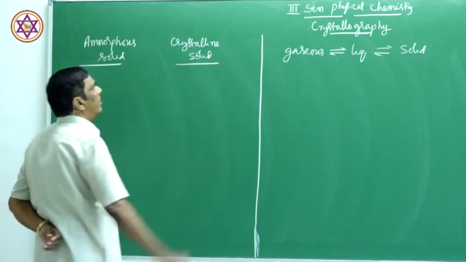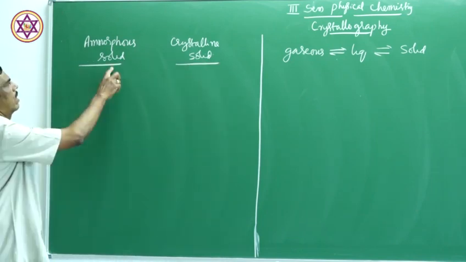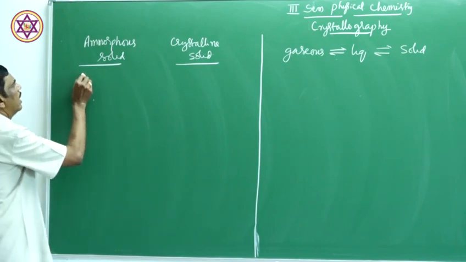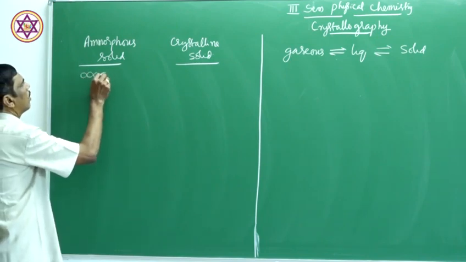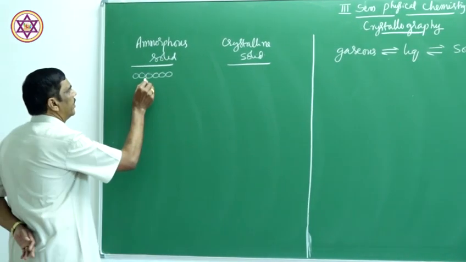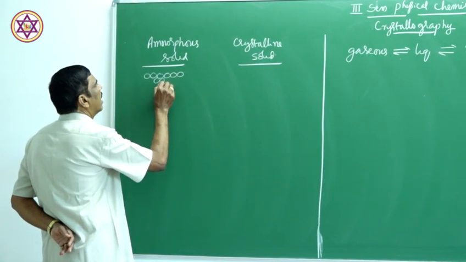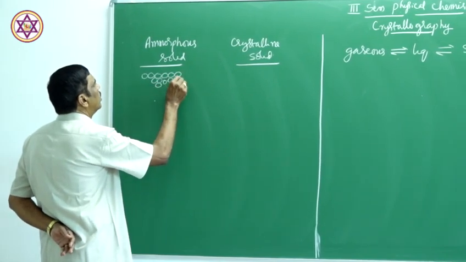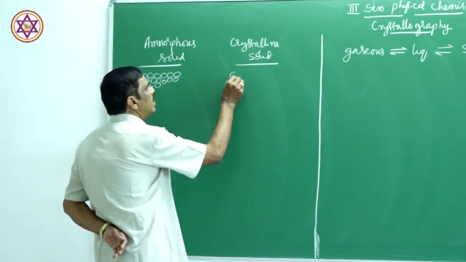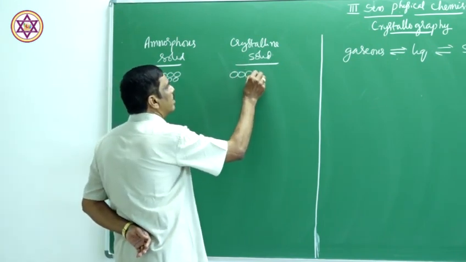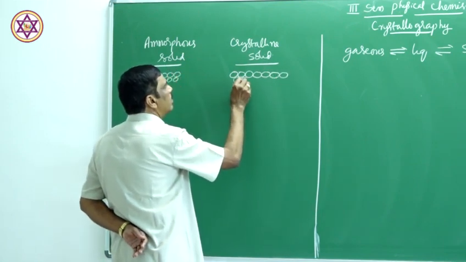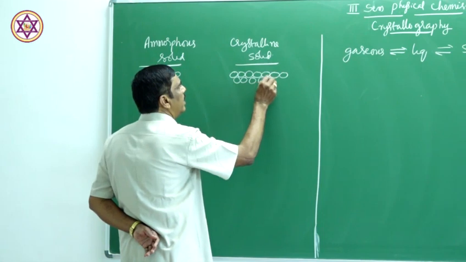Now let us see the difference between amorphous solid and crystalline solid. In an amorphous solid, the atoms or molecules are not regularly arranged. There is irregular arrangement of atoms or molecules, whereas in a crystalline solid there is a regular, systematic arrangement of atoms or molecules in the solid state.